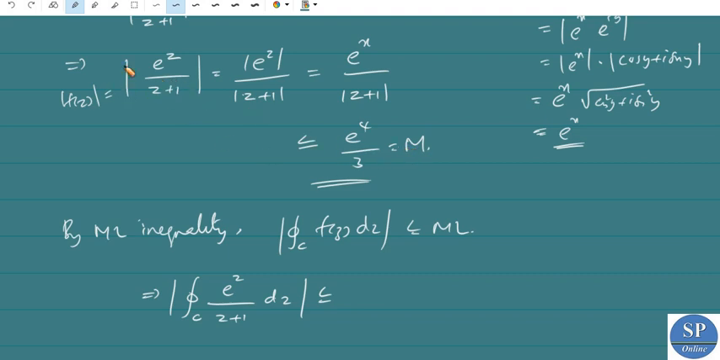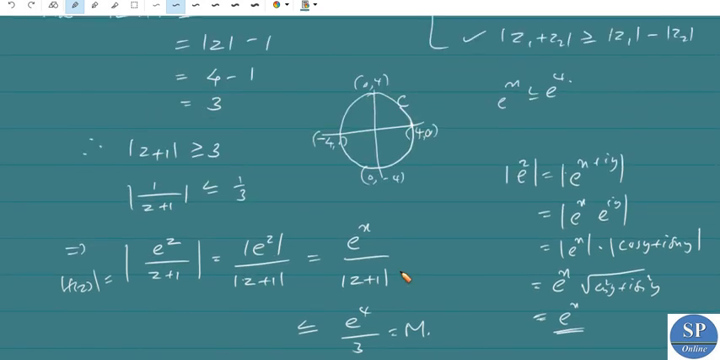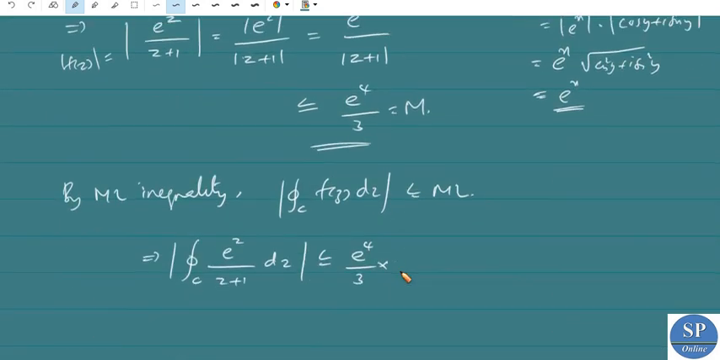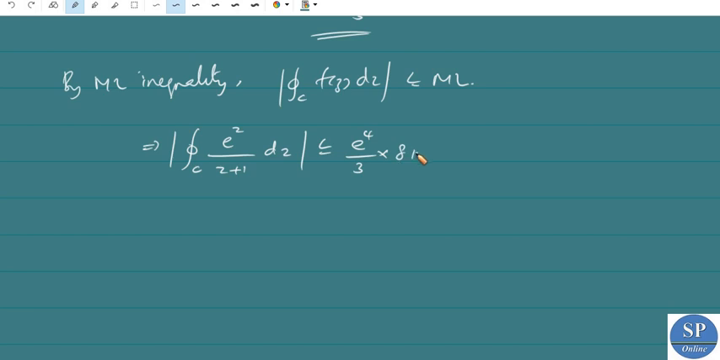M is nothing but the upper bound of modulus of f of z, so M is equal to e power 4 divided by 3. L is the length of the curve, which is 8 pi. So we have this equal to 8 pi e power 4 divided by 3. That will be the upper bound for this integral.